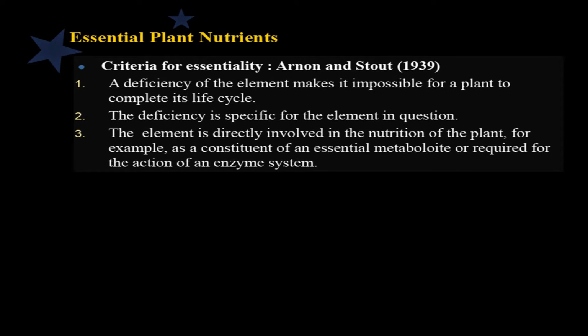The element is directly involved in the nutrition of the plant. For example, as a constituent of an essential metabolite, or required for the action of an enzyme, means the element should be directly involved in the plant's metabolic activities like respiration, photosynthesis, formation of chlorophyll, protein synthesis, or some other kind of metabolic activities of the plant.